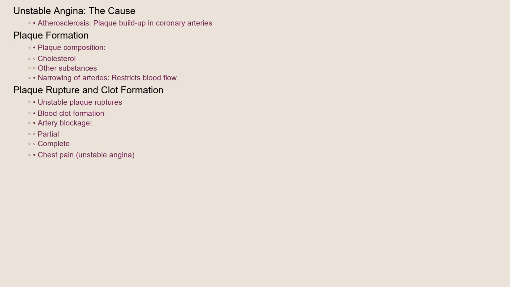So, what causes this unstable angina? In most cases, it stems from a buildup of plaque within the coronary arteries, a process known as atherosclerosis. This plaque, made of cholesterol and other substances, narrows the arteries, restricting blood flow to the heart. When this plaque becomes unstable, it can rupture, leading to a blood clot formation. This clot can partially or even completely block the artery, causing the pain we associate with unstable angina.